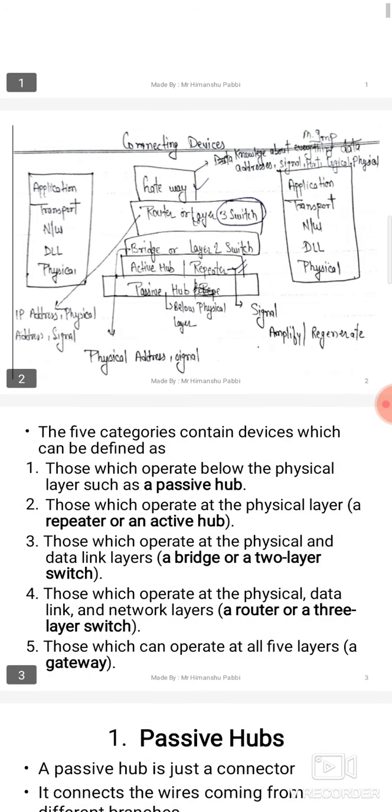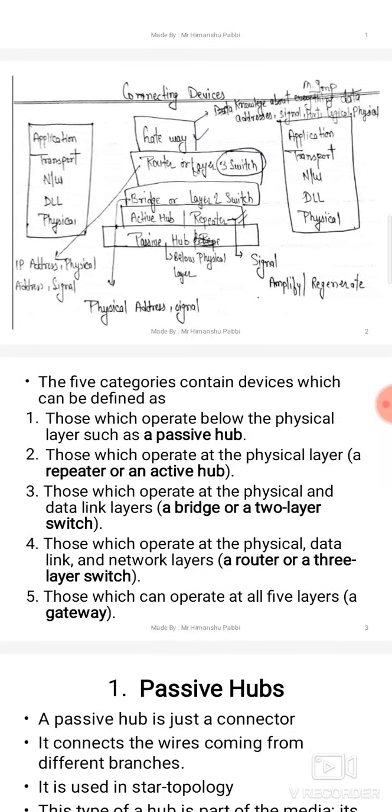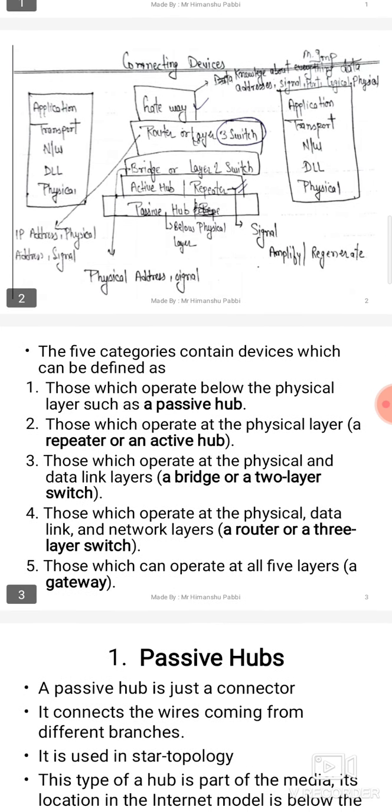Next device is router. Router is also known as layer 3 switch device. Router works on network layer, data link layer and physical layer. Next device is bridge. Bridge is also known as layer 2 switch device. Bridge works on data link layer and physical layer.